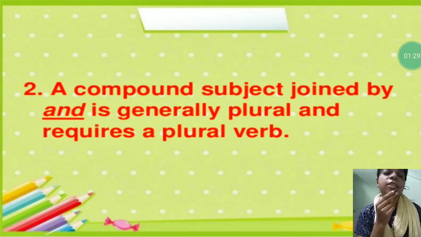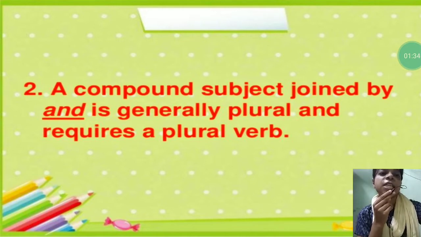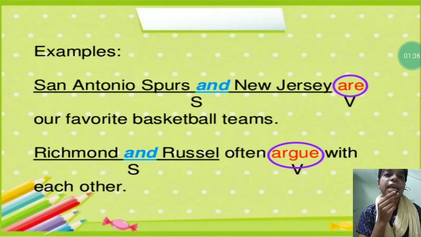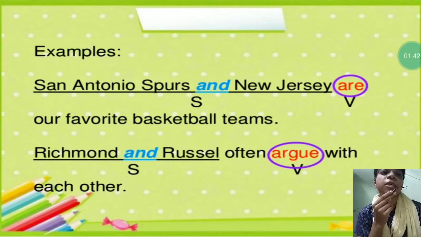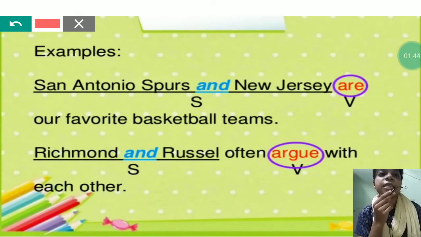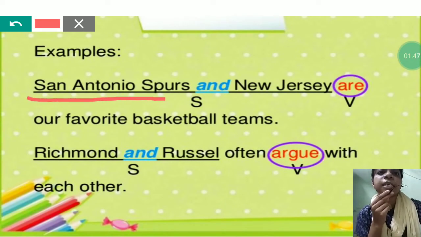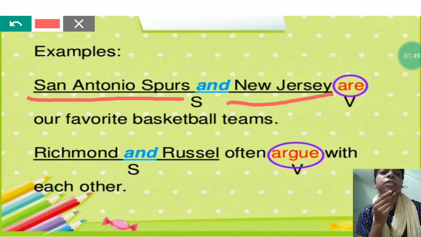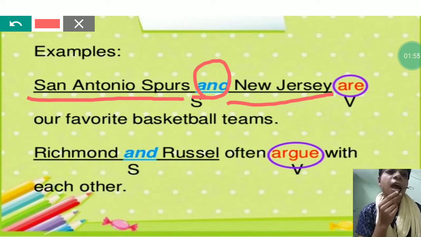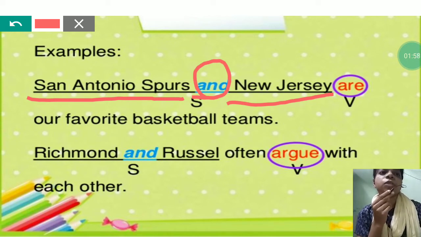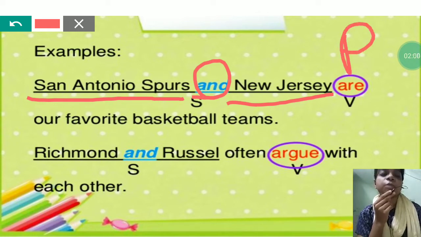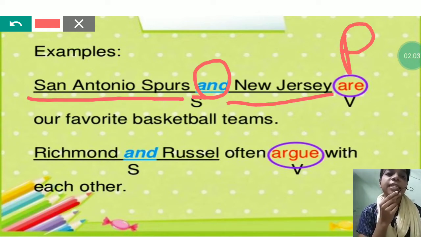It means if we join two subjects by using and, then we need to use the verb which is plural in form. For example, San Antonio Spurs and New Jersey are our favorite basketball teams. Here you can see that there are two subjects, San Antonio Spurs and New Jersey. Both are combined by using and, hence they are acting as plural, so they need the verb also which is plural, that means are.